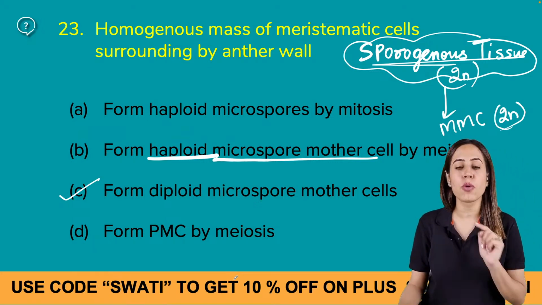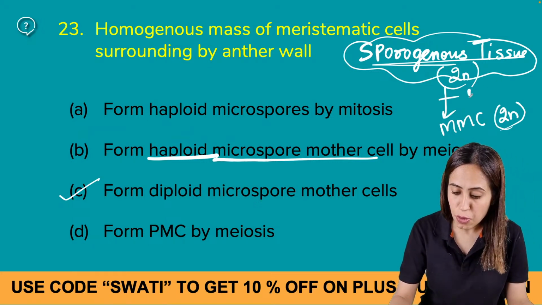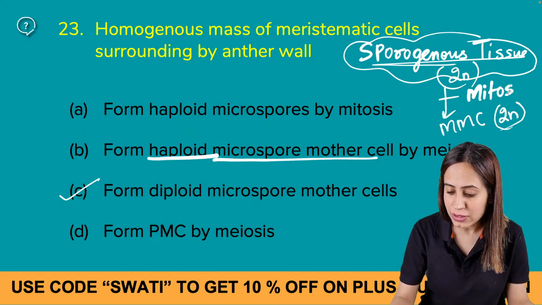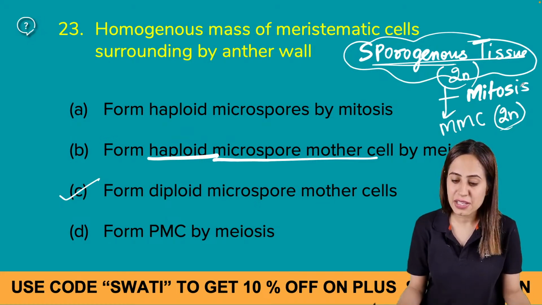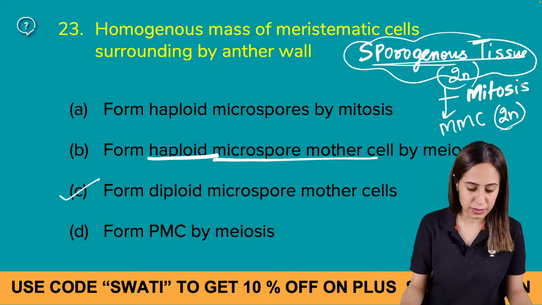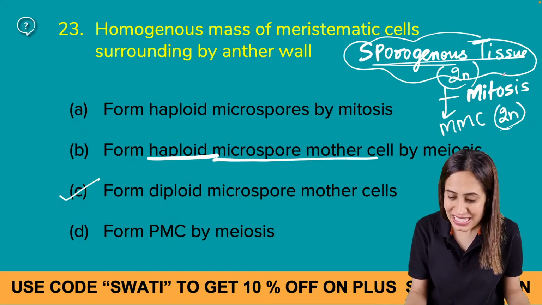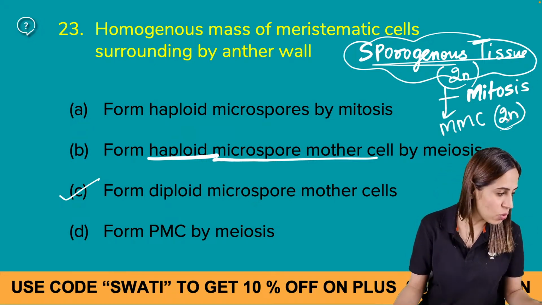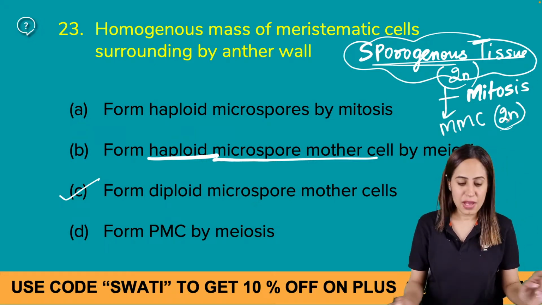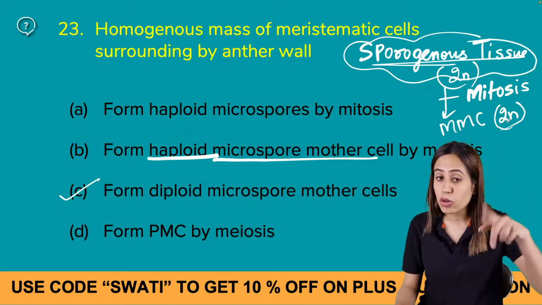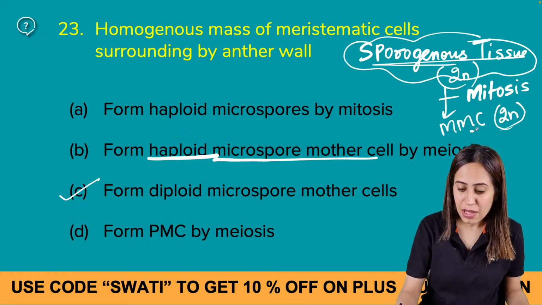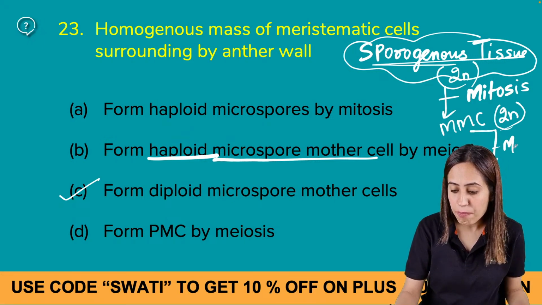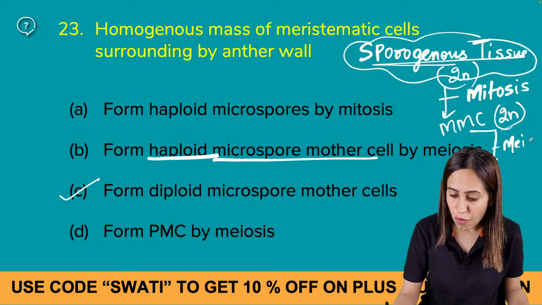Diploid microspore mother cell, and through which process? Mitosis, right? Sporogenous tissue is 2n, and by mitosis 2n gives 2n. So we are not talking about the microspores here. This microspore mother cell will undergo meiosis to form what? Meiosis to form what?